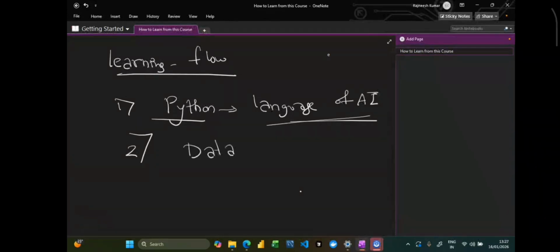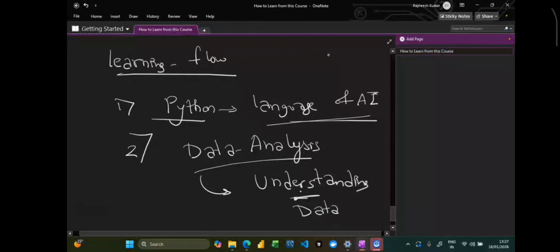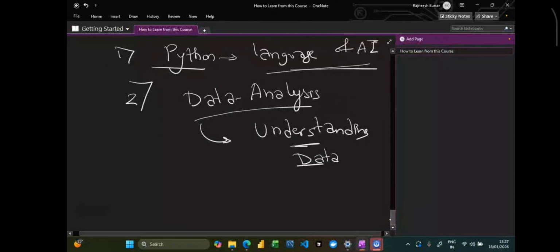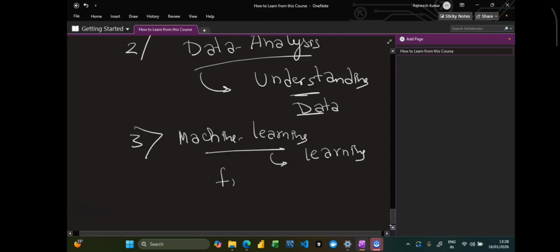Secondly, you will learn about data analysis. With respect to data analysis, you will learn how to understand the data that you have: what type of data you have, if it consists of any issues, or what kind of columns you have. So for that, we will be teaching you data analysis as well. Just like that, we are going to teach you machine learning as well. With machine learning, you will simply learn from data. So first of all, you will learn about the data, and then your models will learn from that data. Okay.